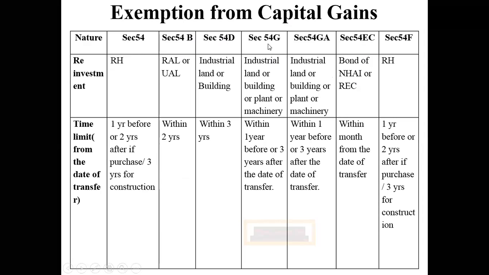There are no other sections to claim exemptions under long-term capital gain. So please study this and take this question very seriously because it has often been asked in exams. It might be asked as a full question or it might be asked specifically only on 54EC or only on Section 54. So all these things have to be clearly understood by you.